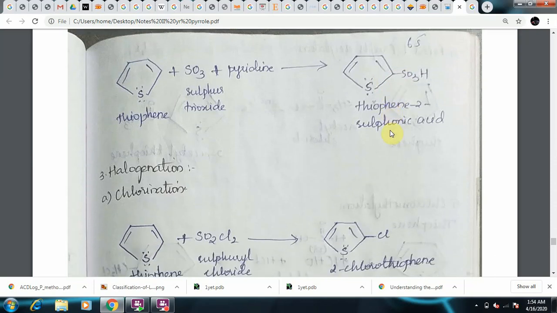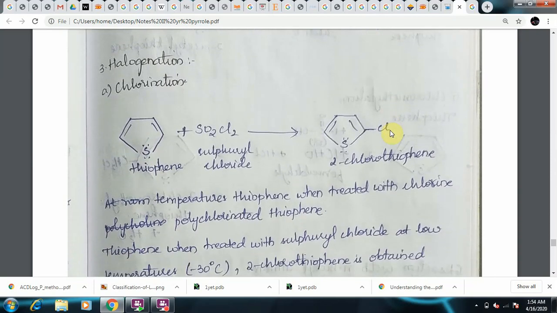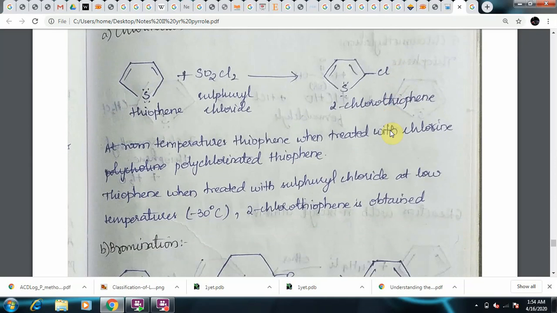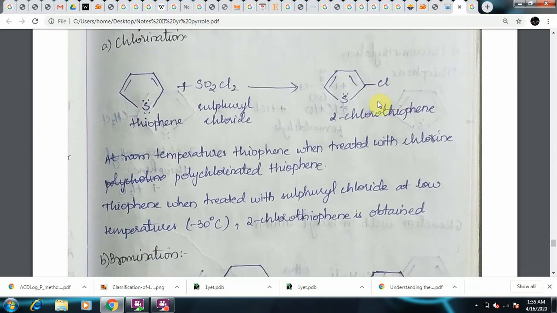Next is halogenation. In that we will study chlorination at normal temperatures and at low temperatures. So thiophene, when treated with sulfuryl chloride, similar to that of pyrrole. We have performed this reaction when we studied pyrrole. So thiophene, when treated with sulfuryl chloride, gives 2-chlorothiophene.